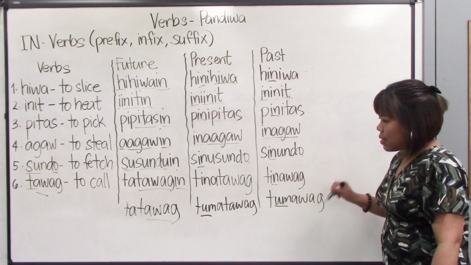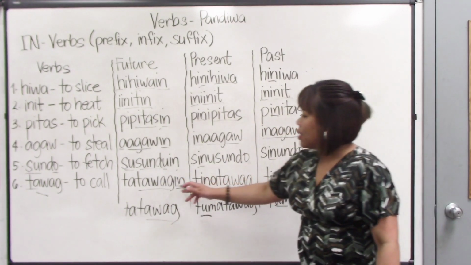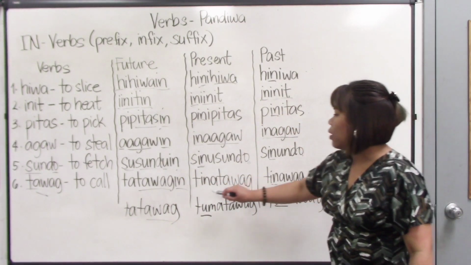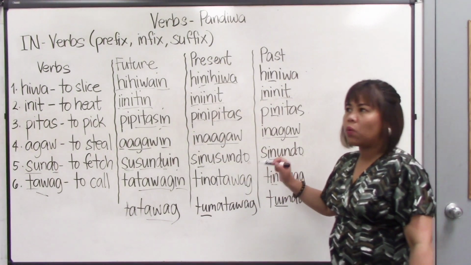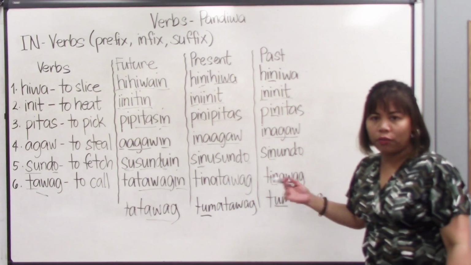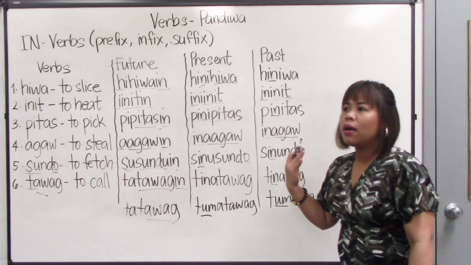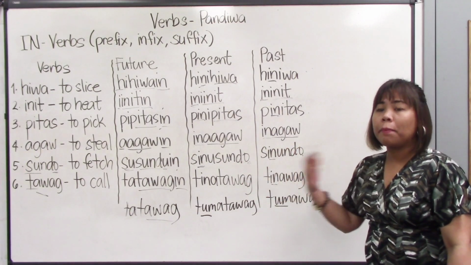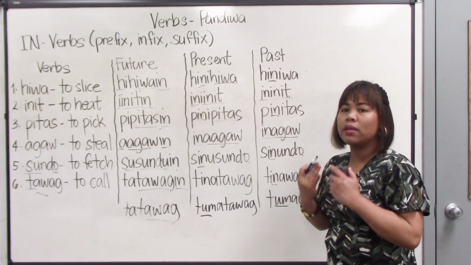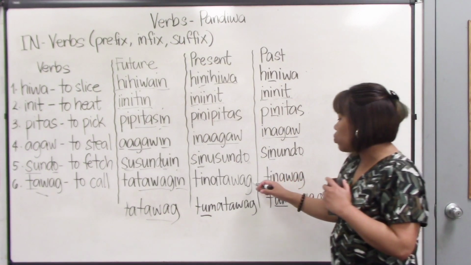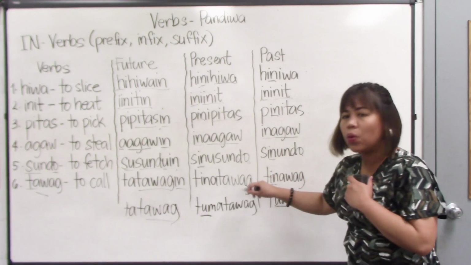But the difference, as I said, if I am going to make a sentence out of this one, for example, tinatawag, I am going to answer the question, what did I call? For example, I would say, tinatawag ko ang kapatid ko. I am calling my sister. The focus here is not the person who is doing the calling. The focus will be, who am I calling? So, tinatawag who?